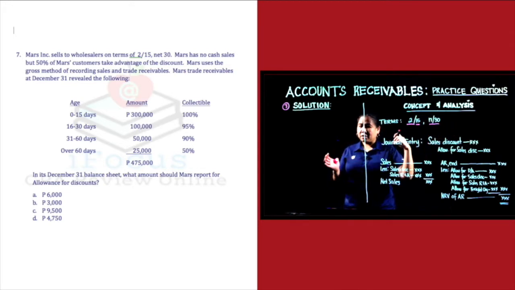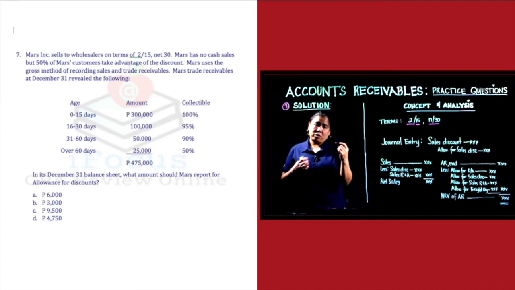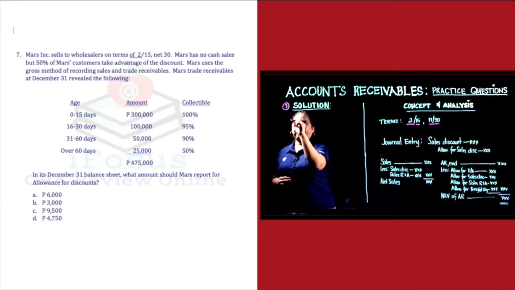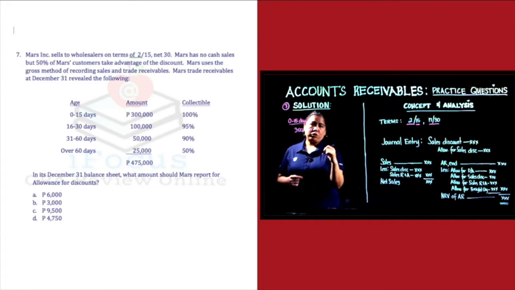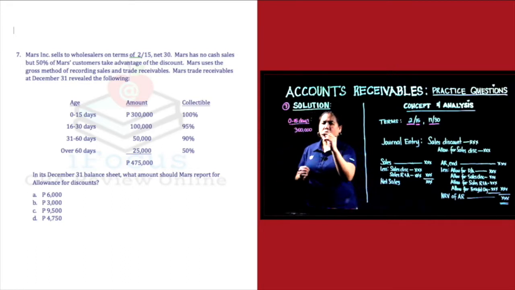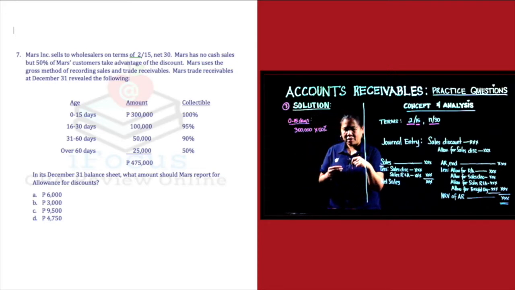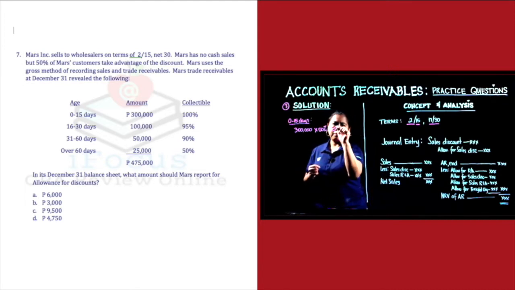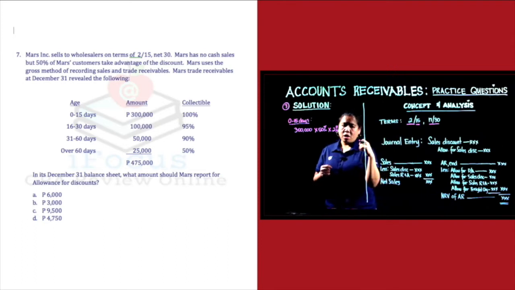Alright? So, ang answer natin dito is 300,000, which is the 0 to 15 days outstanding, which is amounting to 300,000 multiplied by 50%. So remember, sabi ng problem natin, Mars has no cash sales, but 50% of Mars customers take advantage of the discount. So 50% lang ang nag-a-avail ng discount. Then multiplied by 2%. Yan po yung discount. So ang answer natin is 3,000. Yan po ang answer natin. Alright? And our answer is letter B.